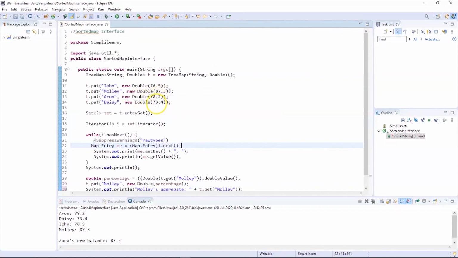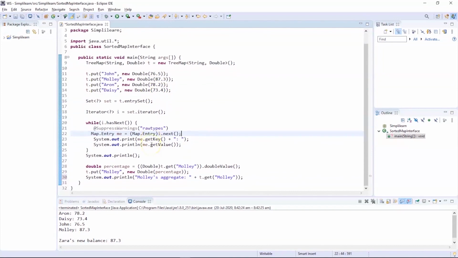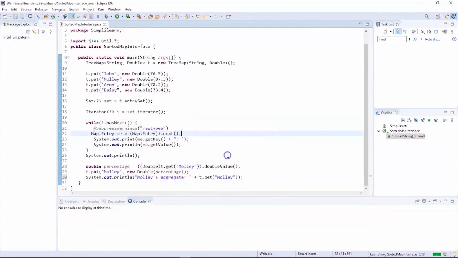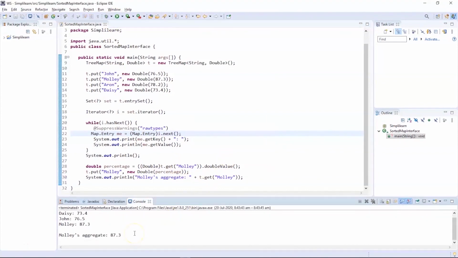Finally we are going to fetch the aggregate of Molly. Now let's execute this program and see the output. You can see the program got successfully executed and Molly's aggregate is 87.3. So this is how the map interfaces work.